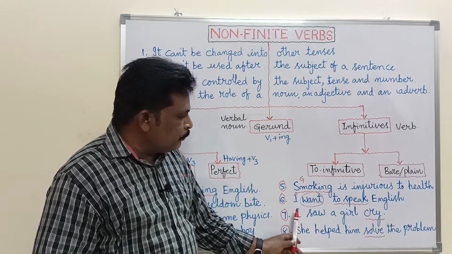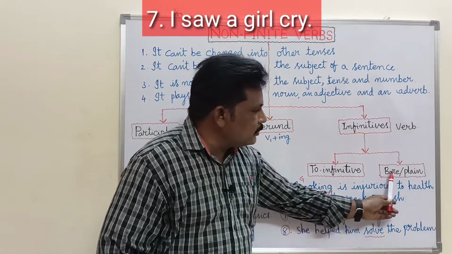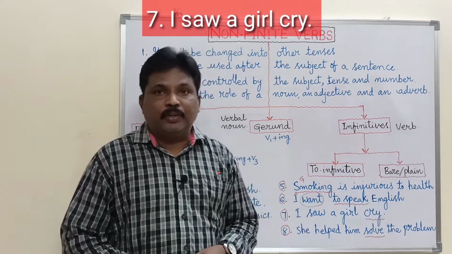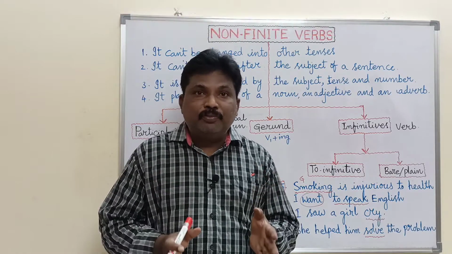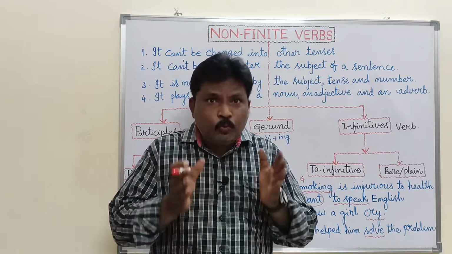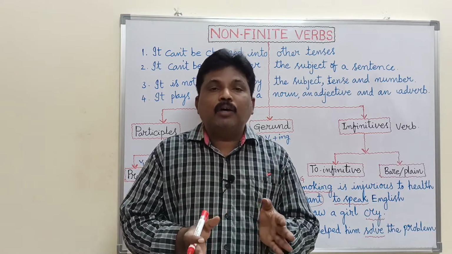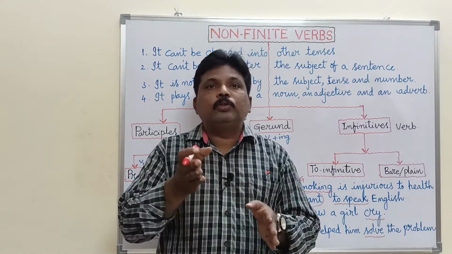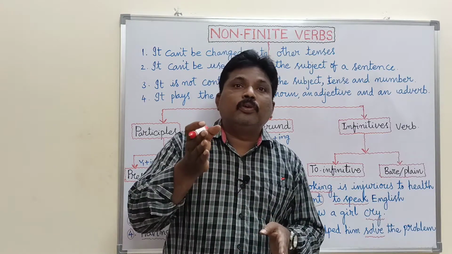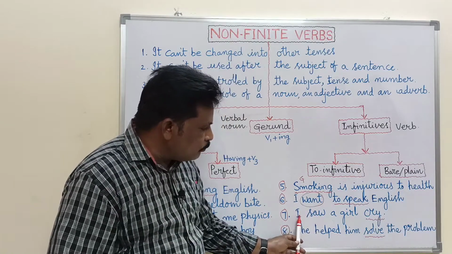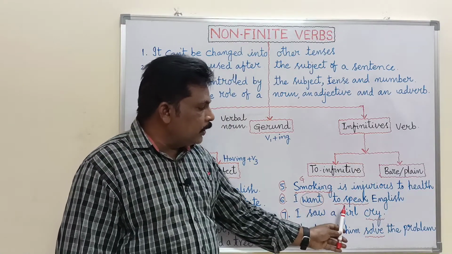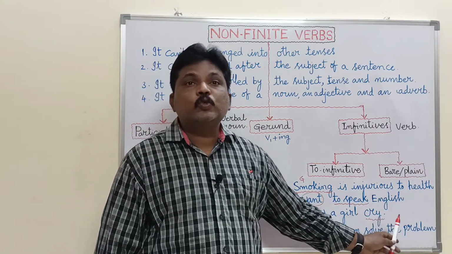And another example, I saw a girl cry. This is a bare infinitive or plain infinitive. Bare infinitive or plain infinitive means a plain verb is used after the object without the preposition to before the verb. Look at this. I is the subject, saw is the verb, a girl is the object and cry is V1.